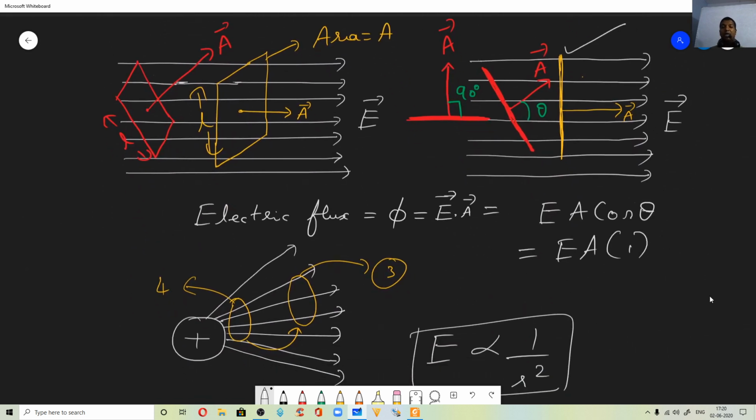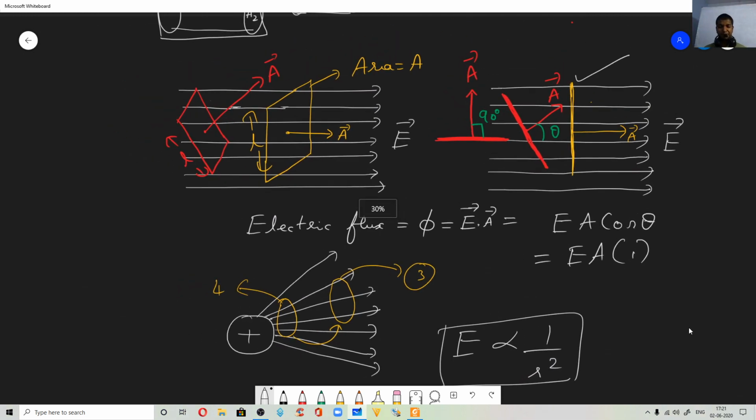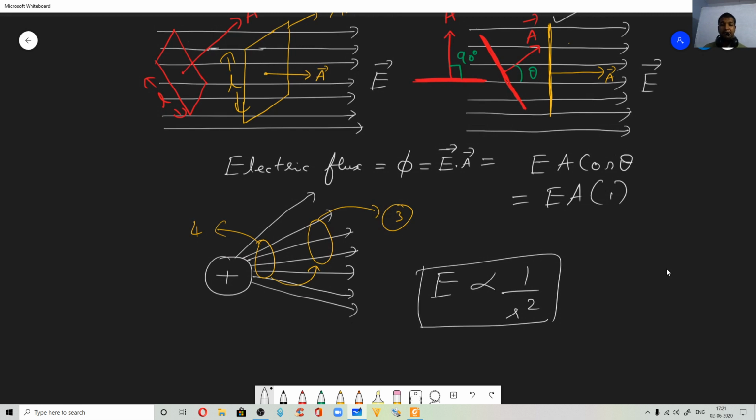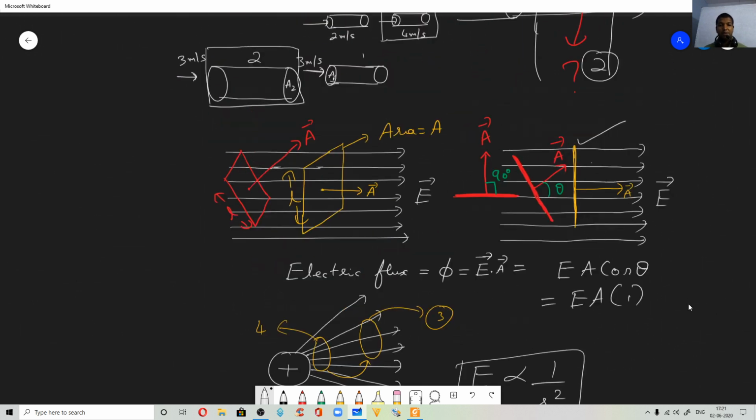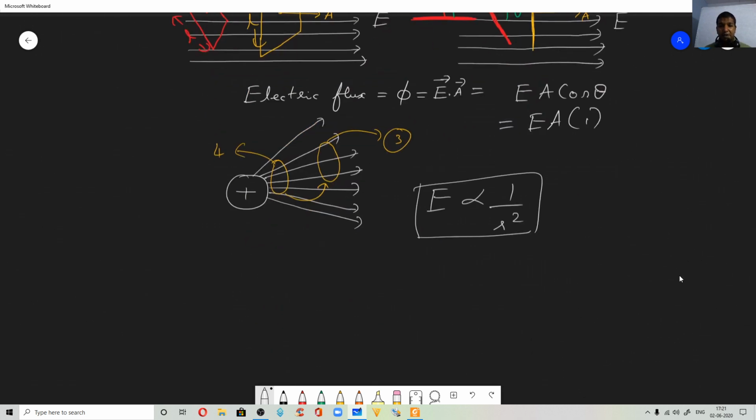So this is about electric flux, right? It took a very long time explaining electric flux. Anyways, fine. Definition wise, you can call electric flux the number of field lines crossing a given area. It is defined as the dot product of E and A. E is the electric field vector, A is the area vector. I hope you understood. If you have doubts, please leave a comment.